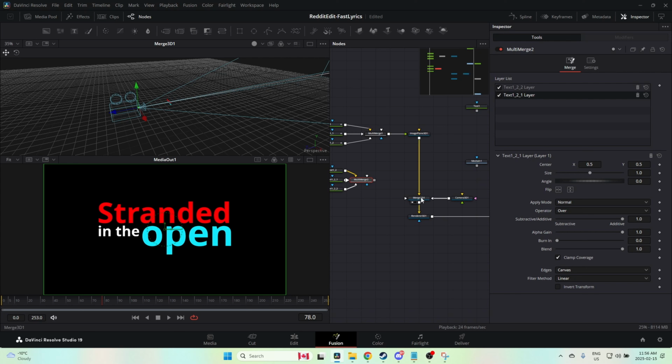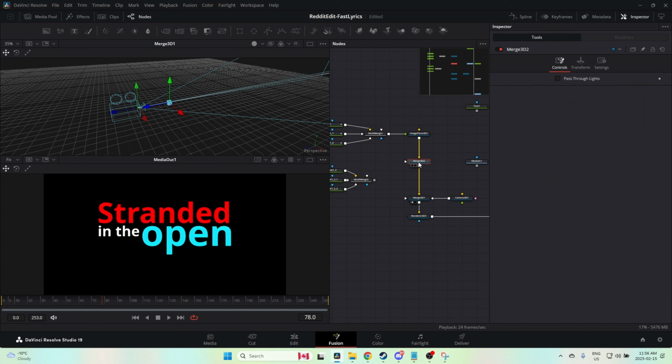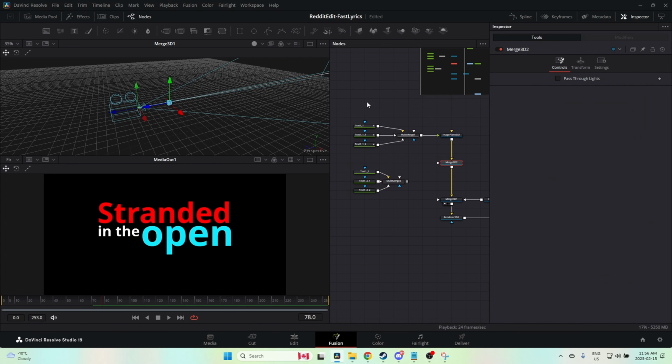And what we're going to do is we're not going to merge it into this 3D merge. We're going to create a new 3D merge, and we're going to put it in here. The reason for that is that we're going to move these two sets of blocks in 3D space in a minute. So I'm just prepping ahead of time.